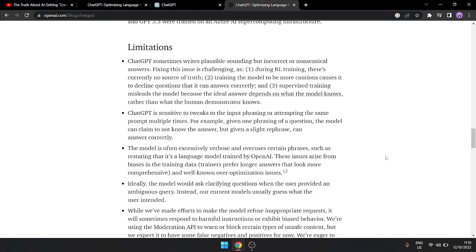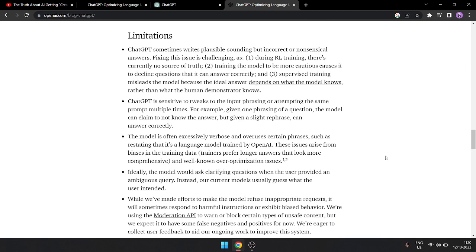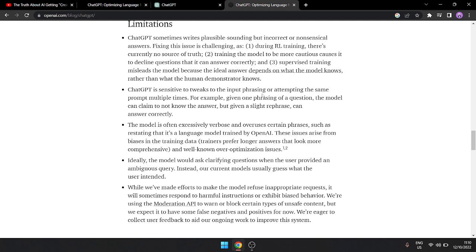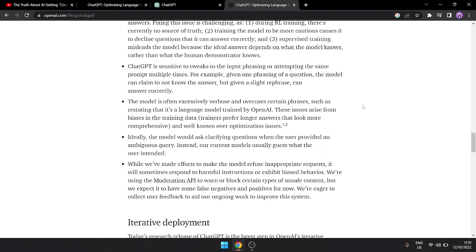So without wasting time, let's go on to some limitations. ChatGPT is something which is now very much in trend, and it is used to answer queries. It's nothing but a chatbot which answers all the questions. Now you can see there are some limitations, like there is no current source of truth. Anyone can train anything, and it can answer with wrong information also. They should be more cautious while declining questions, and supervised learning is not done for an ideal answer. There can also be tweaks in input phrasing, like phrases can be easily tweaked while answering.